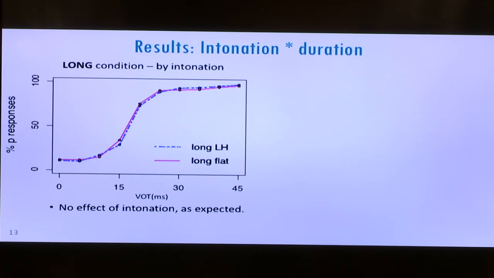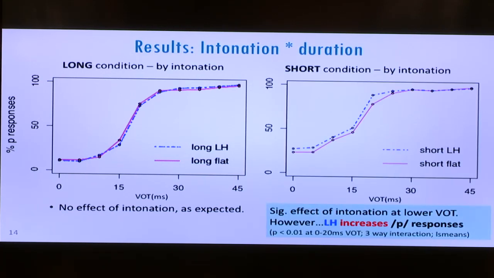Now we can contrast this with what we see in the short condition. Here, we get a significant effect. You can kind of see visually a small but robust and consistent separation in categorization from about 0 to 30 milliseconds VOT, whereby overall, as you can see, the short low-high condition has increased P responses relative to the short flat condition. So if we think back to the predictions, an effect of intonation was expected in the short condition and found, but the directionality is the inverse of what was originally predicted. Specifically, it was predicted that low-high intonation should decrease P responses, and here we're seeing a significant increase.